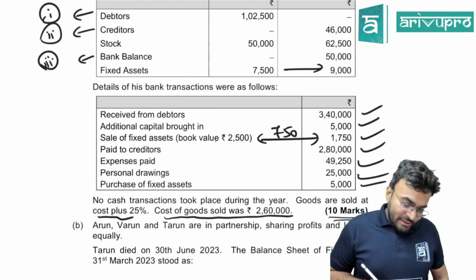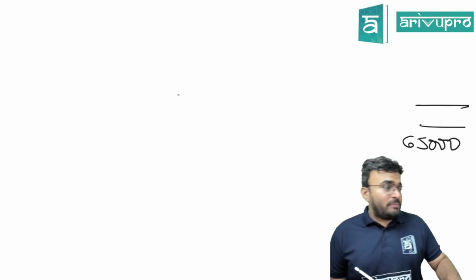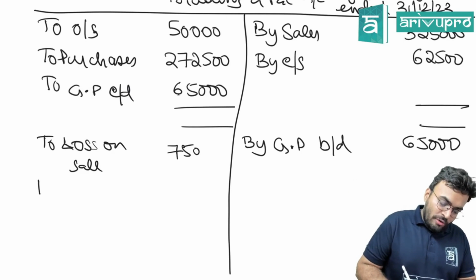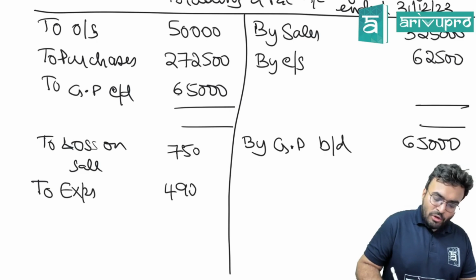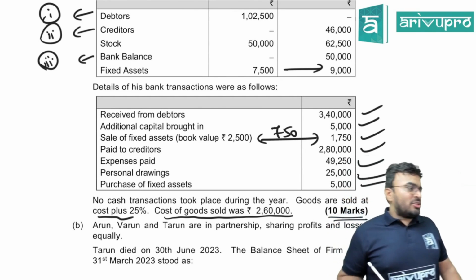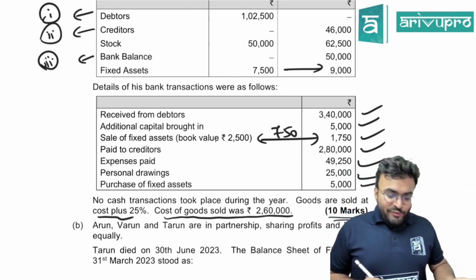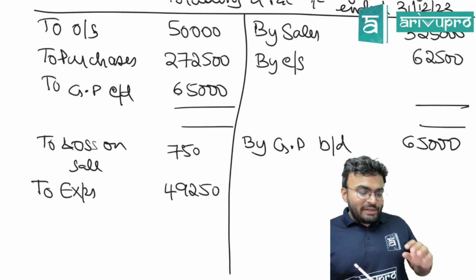Next, after that, paid to creditors, not a P&L item. Expenses paid, is it a P&L item? Yes. You will write to expenses 49,250. Next, you have personal drawings, it's not a P&L item. Purchase of fixed assets, not a P&L item. Only other thing that is remaining is to find the depreciation.